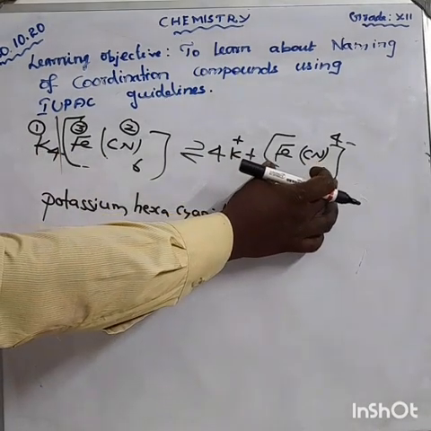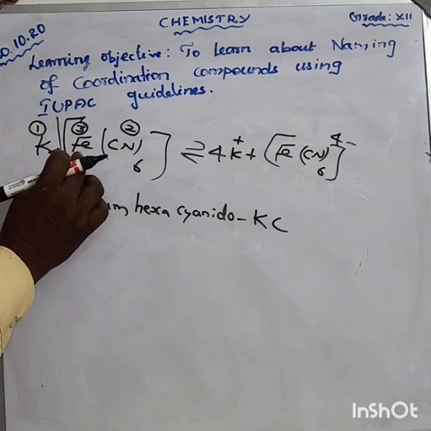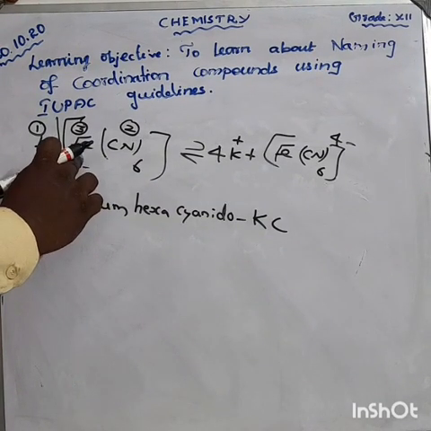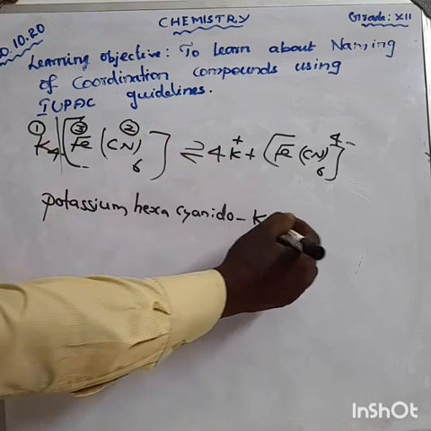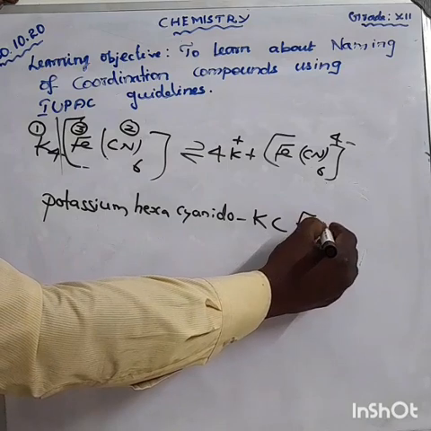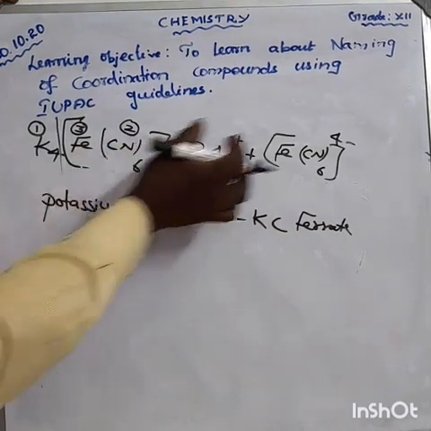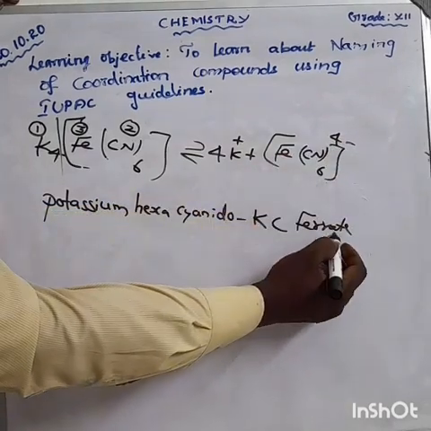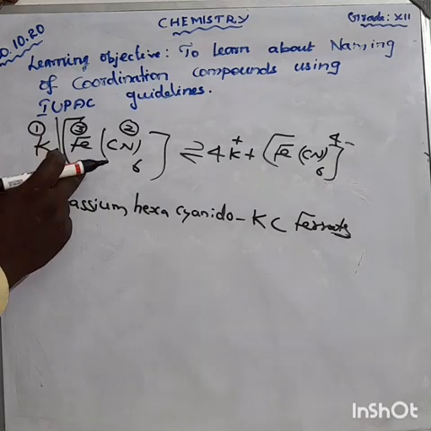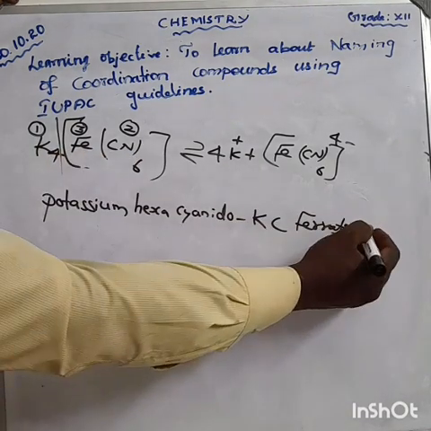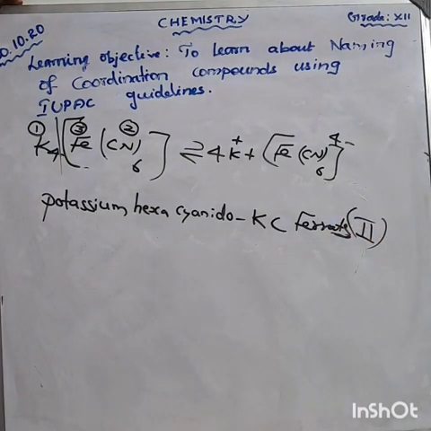This is the coordination entity. The third one is the ferrate ion. Why do we say ferrate? Because this coordination entity has a negative charge, and a negative charge ends with ate, ferrate. The oxidation state for Fe is Roman numeral II. This is the name of the complex. Can you write?